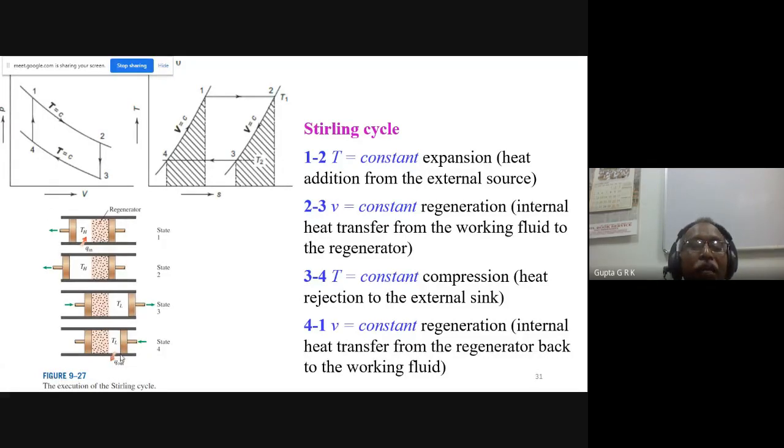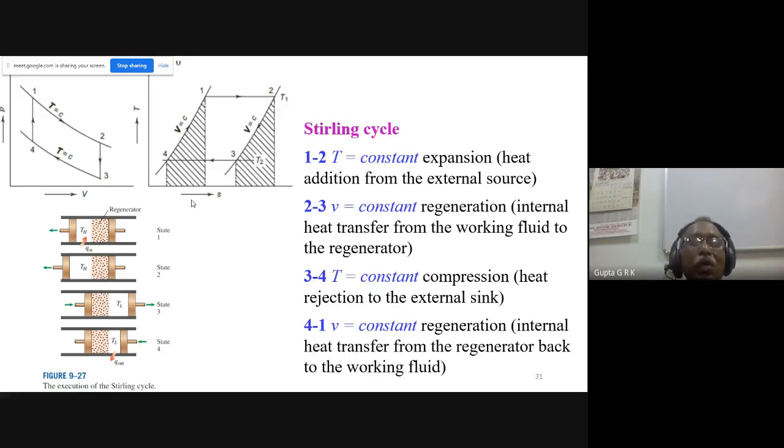And 4 to 1, again, both the pistons move backward to the left to get the state 1. So it comes to the state 1. This low temperature gas will take back the heat, whatever was given to the regenerator, and it becomes TH temperature. Okay, so this is how the cycle happens. There will be heat addition during 1-2, and heat rejection during 3-4. This is the heat given to the regenerator. This is the heat gained from the regenerator.